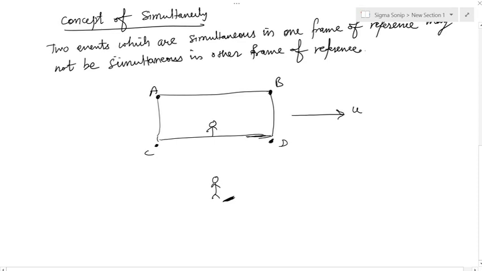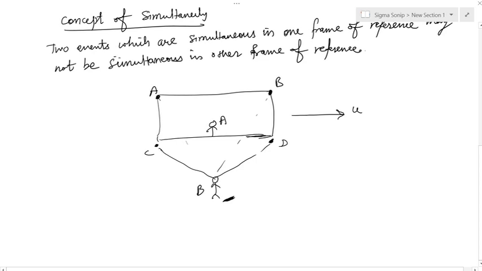So lightning is striking at these places.